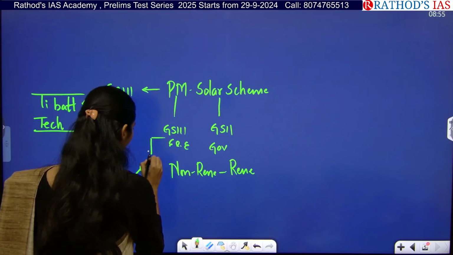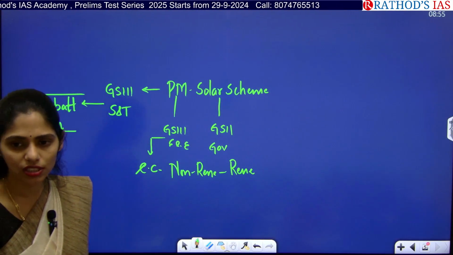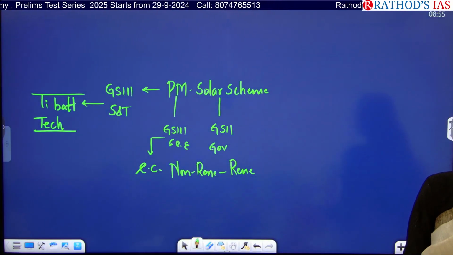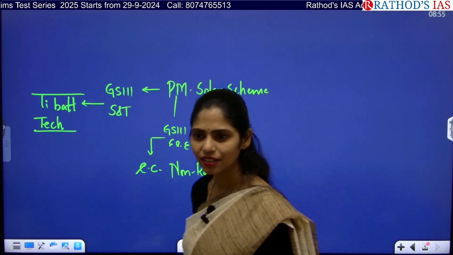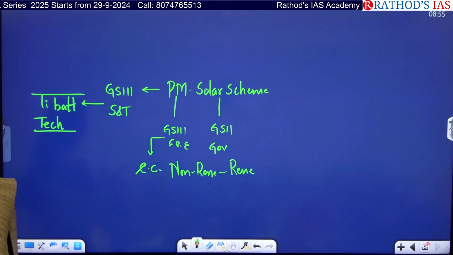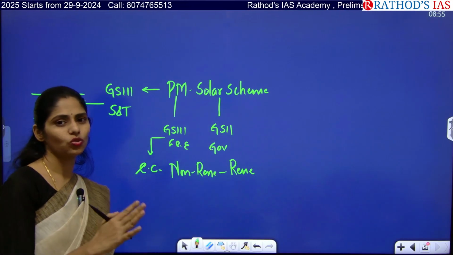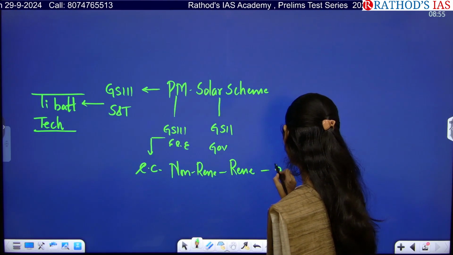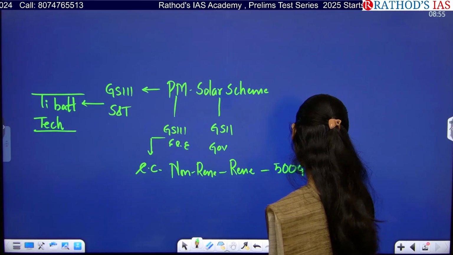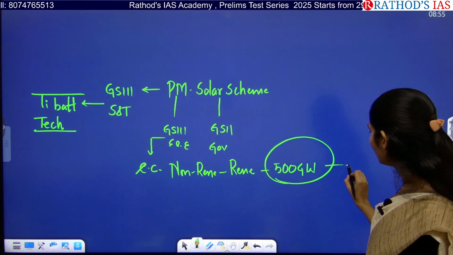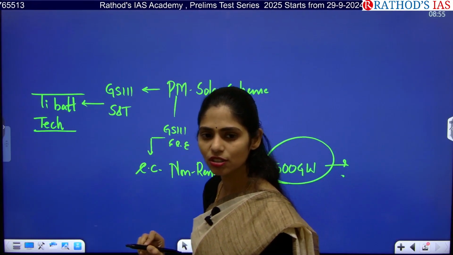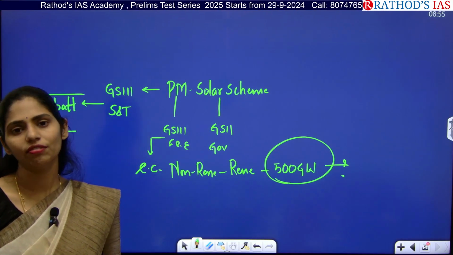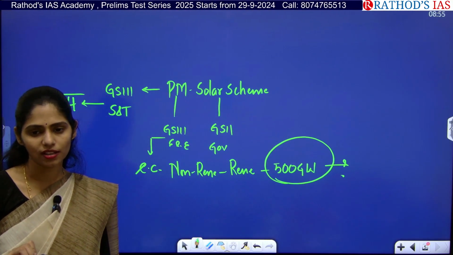So what is the target of generating solar energy in our country? Yes, 500 gigawatts. By what year? Yes, by 2030 we have to generate 500. Actually, earlier the target was just 125 gigawatts, we already crossed that, and now the target has been raised to 500 gigawatts of solar generation. But can we achieve this target of 500 gigawatts according to your knowledge? So how can we attain this target of generating 500 gigawatts of electricity from solar?